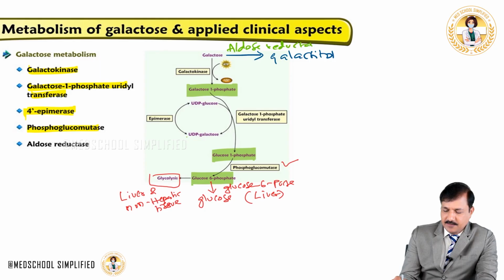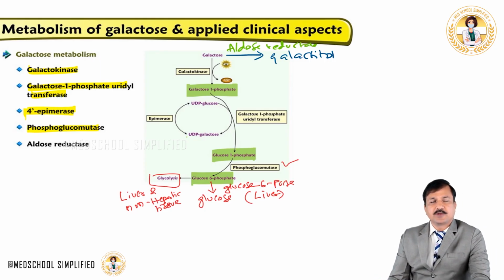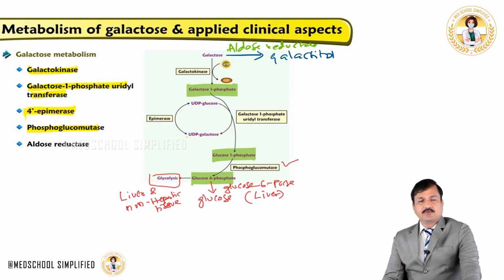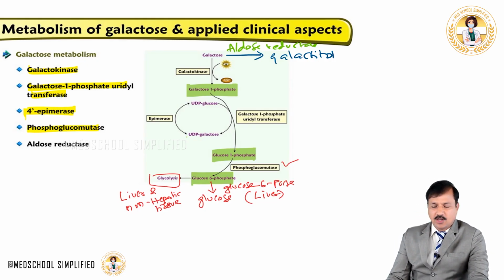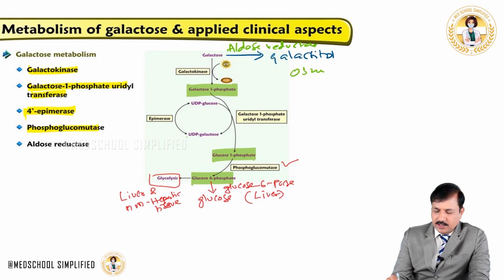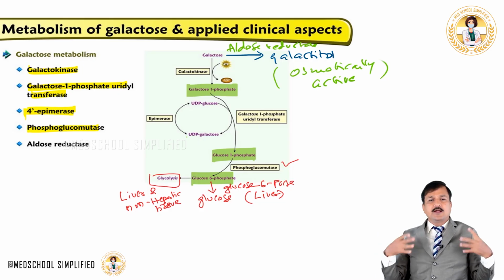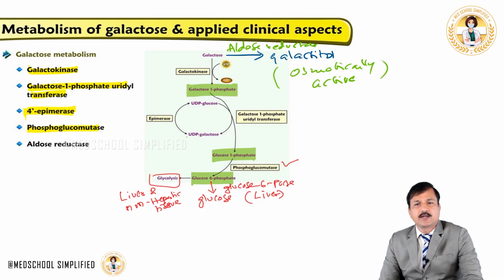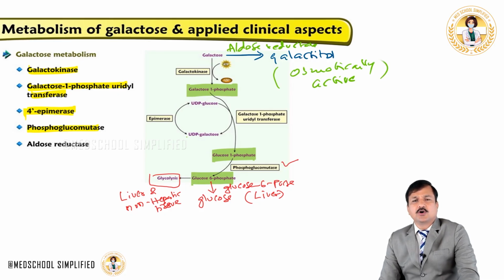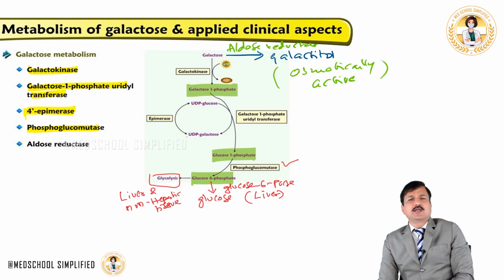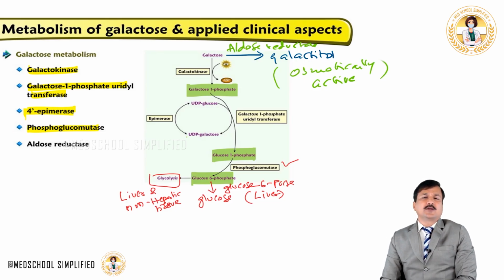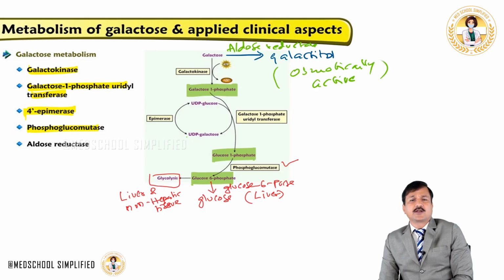Aldose reductase enzyme is going to use NADPH plus H plus in the conversion of galactose into galactitol, and galactitol is an osmotically active molecule. Osmotically active means that when it accumulates in the cell, it's going to bring in water and make the cell swell, leading to metabolic abnormality and ultimately breaking the cell. So it can lead to cell death, right?